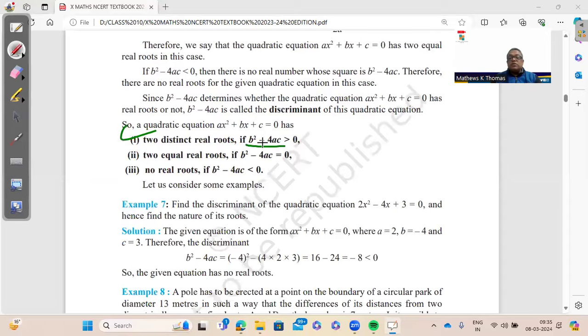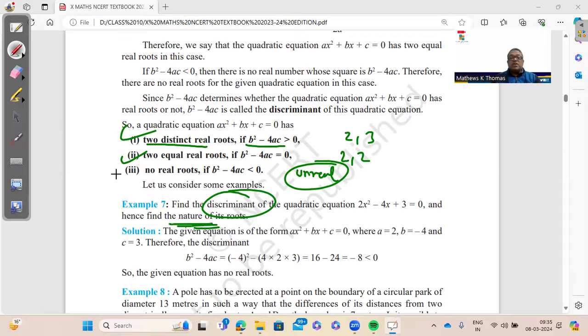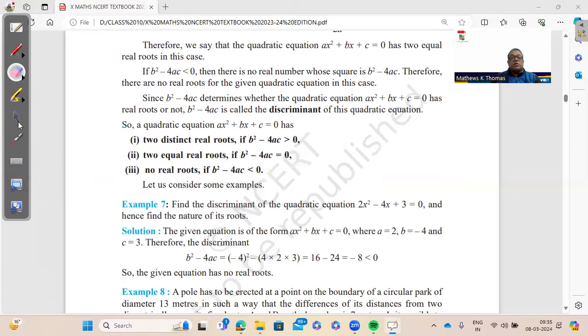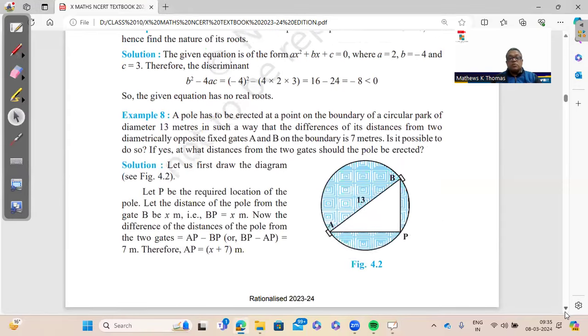If the value of the discriminant, b square minus 4ac, is greater than 0, you will get 2 distinct real roots. That means you will get 2 answers which are different from each other. If D is 0, that means b square minus 4ac is equal to 0, then you will get 2 answers which are exactly equal, identical. And if D is less than 0, b square minus 4ac is less than 0, then you will have unreal roots. So we don't have to solve these kinds of questions. This is called the discriminant. If you know the discriminant, you will be able to find the nature of the roots. So you are going to get a question based on discriminant and nature of roots.